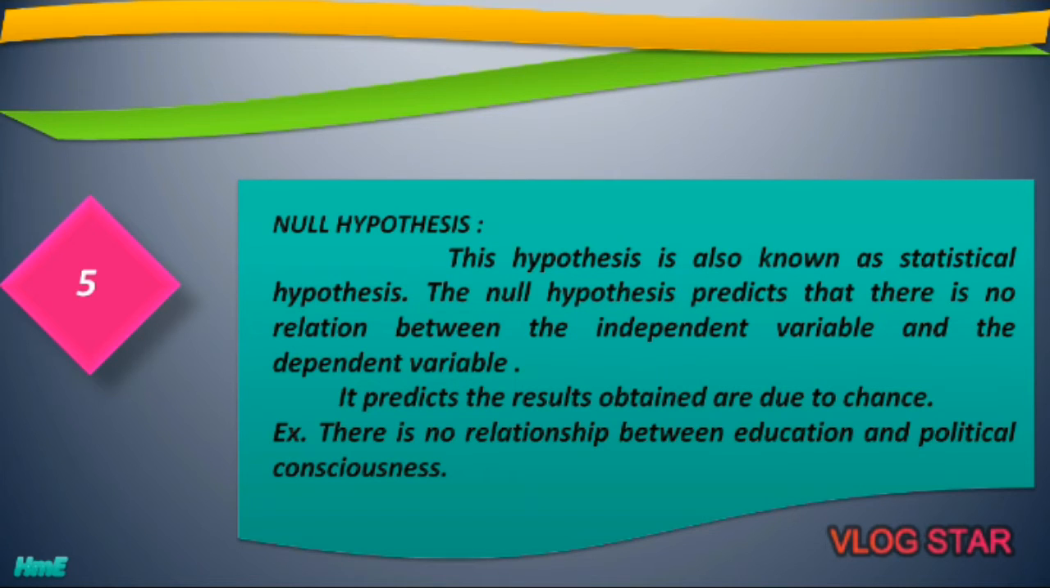What we had seen in other types of hypothetical statements, if this statement is in a simple hypothesis, then it will go like there is a relationship between education and political consciousness. But when we take it into null hypothesis, then it will come like there is no relationship between education and political consciousness. That means the investigator is directly rejecting the existing relationship between education and political consciousness.